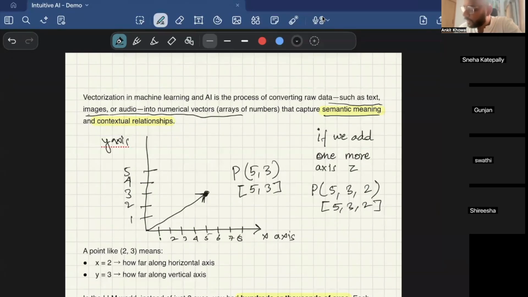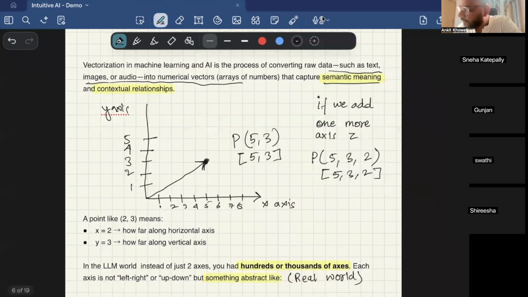If you go back to 10th class math, if I had to represent a point in a two-dimensional space, what would I basically do? If I have this point, I will go along the x-axis, see it's 5, go along the y-axis, it's 3, and call it (5, 3). This is how a vector is represented in a two-dimensional space, right? Similarly, if I add one more axis, which is the z-axis, it will be (5, 3, 2). This is again another vector.